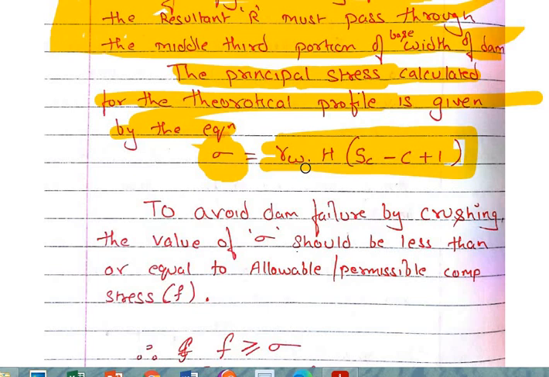Okay, so these are the terms where H will vary, whereas gamma W is a constant, SC is constant, and C, the uplift coefficient, is constant.